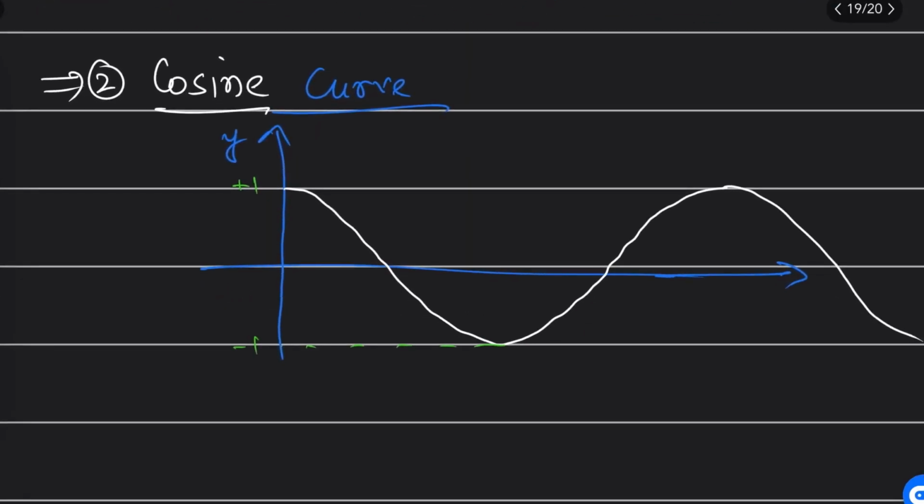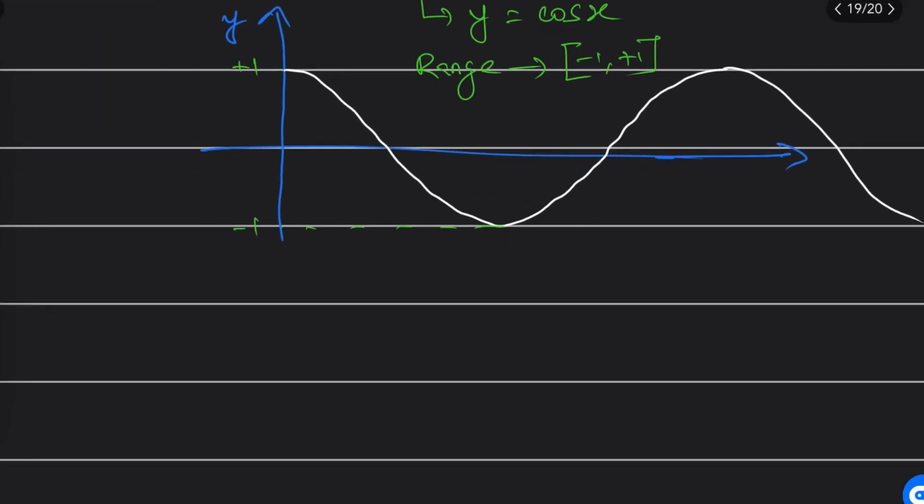Here also the range is... cosine also. If I'm looking at cosine, y is equal to cos x. We write cos x, and the range is again -1 to +1. Got it? So this is what you should keep in mind.